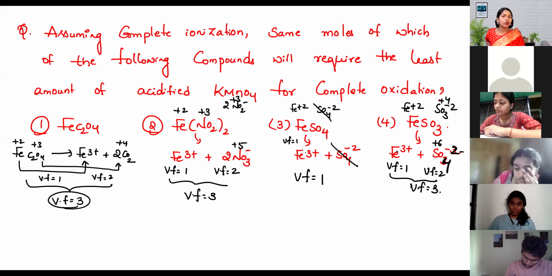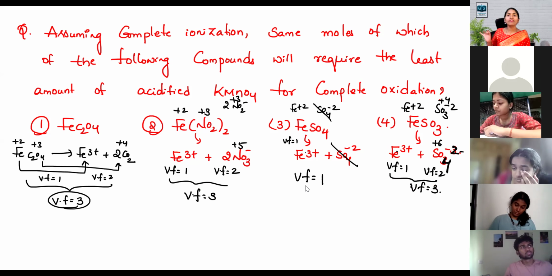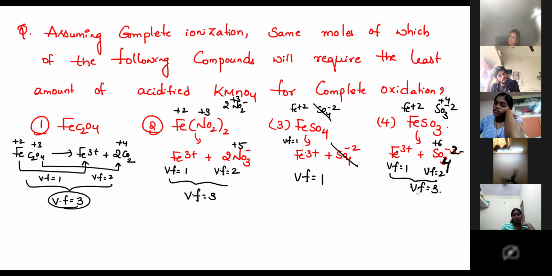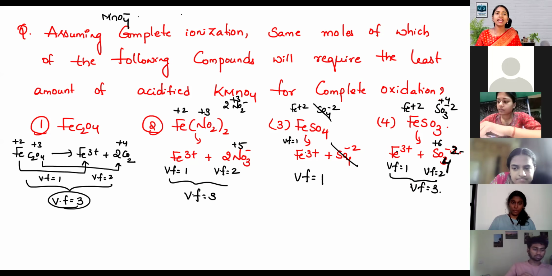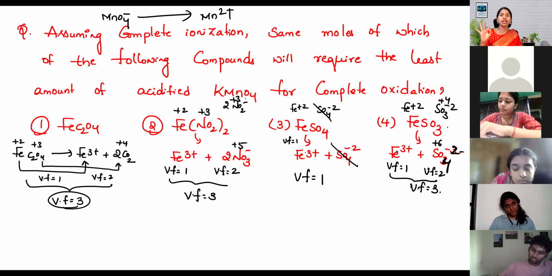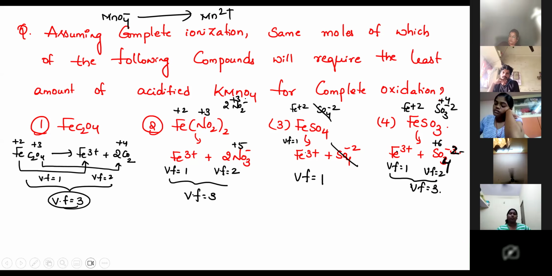Ma'am, what are you doing now? Okay, we calculated the valency factor for each molecule. Then what should we do? Now write a reaction with MnO4-. MnO4- acts as an oxidizing agent and itself undergoes reduction. This is the most famous reaction. MnO4- changes into Mn2+ in acidic medium.